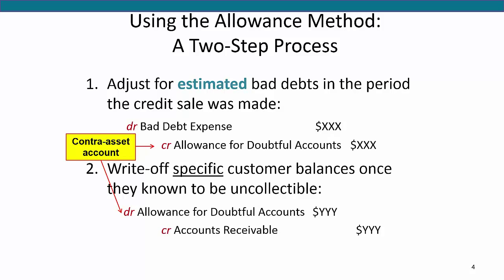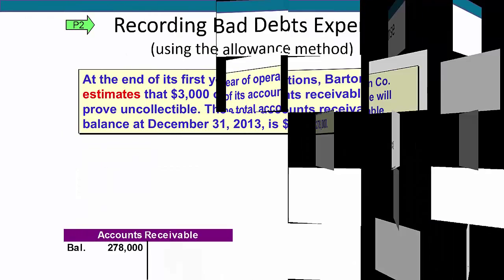Second, when the company determines that a customer is never going to pay the amount owed on account, the company writes off the receivable. The allowance account is debited for the amount of the bad debt and accounts receivable is credited. Notice that the second entry has no impact on net assets or on net income in the income statement. Let's look at an example next with real numbers.